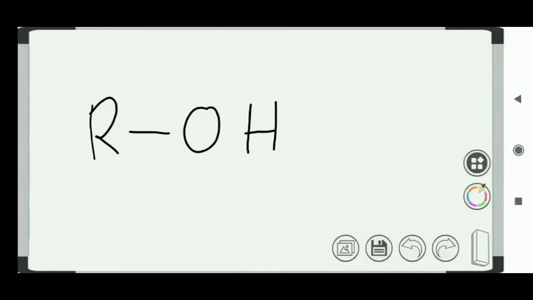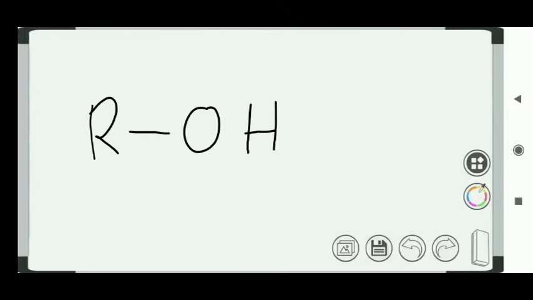For example, an alcohol has an alkyl group followed by a hydroxyl group. The hydroxyl group stands for the functional group, so it determines the physical and chemical properties of the compound.